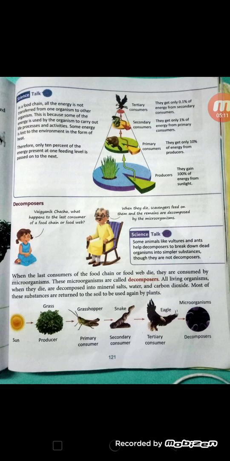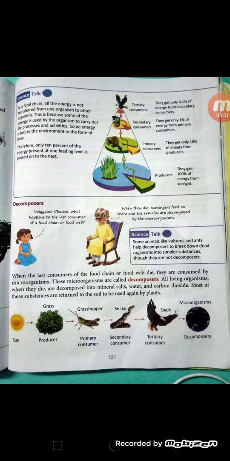In this way, in the food chain, all the energy is not transferred from one organism to another organism. Some energy is used by the organisms to carry out life processes and activities. Some energy is lost to the environment in the form of heat also. So now we will see how much percentage of energy is present at one feeding level and how much energy is passed to the next energy level.